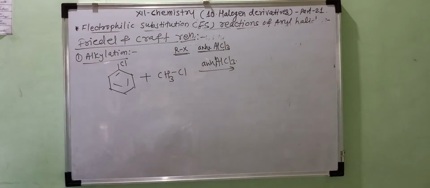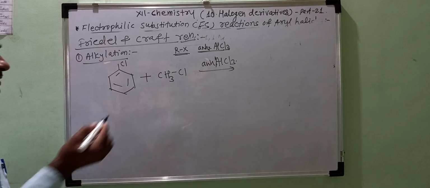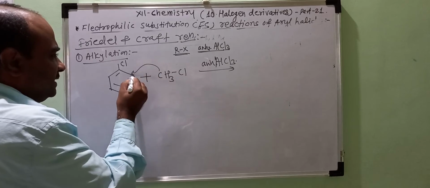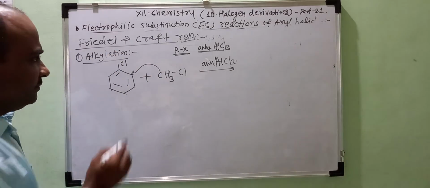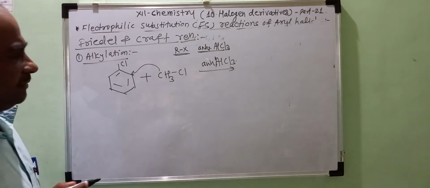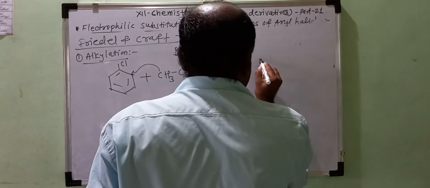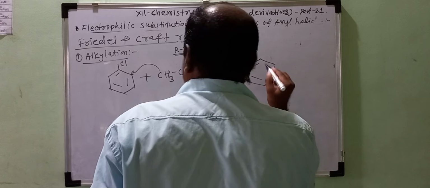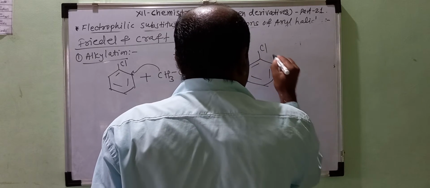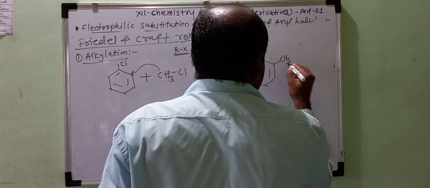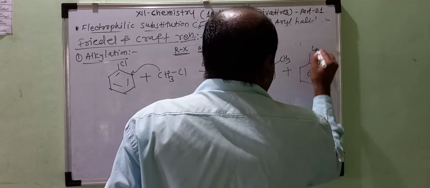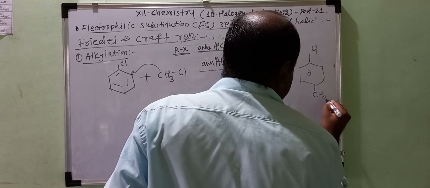Then attack of the methyl group takes place at the ortho as well as the para position, and you get two products in the same way. At the ortho position, a methyl group is present. Similarly, at the para position, a CH3 group is present.